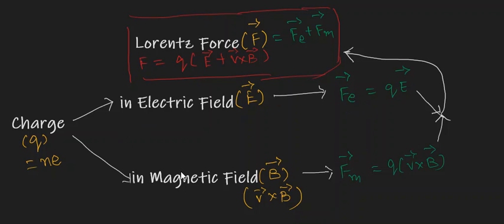Similarly, when these charged particles are moving in the presence of a magnetic field, we cannot simply say magnetic field alone, because the charge in this case is also with respect to the speed of the charged particles.